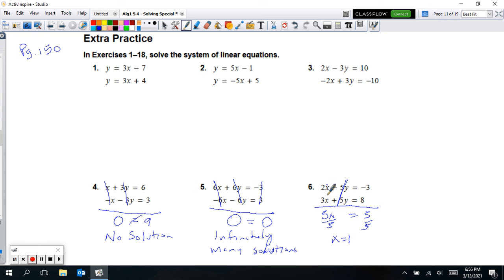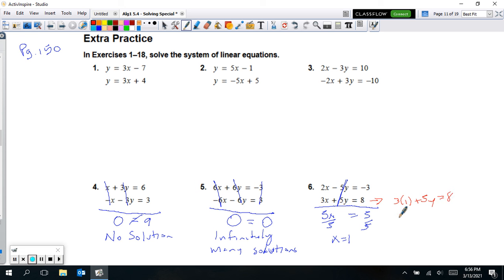And then we want to pick one of these equations here. I'm going to pick the bottom one where y is positive. And so I'm going to use a different color. So using the bottom, 3 times x. So that's going to be 3 times 1, which is just 3. We can put times 1 if we want to. That's just a 3 there. Plus 5y equals 8. And so this is just a 3 here.